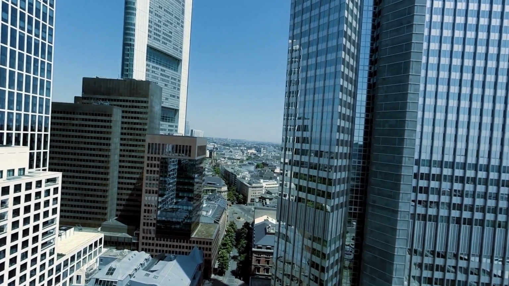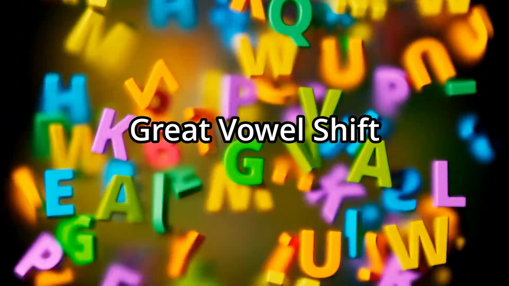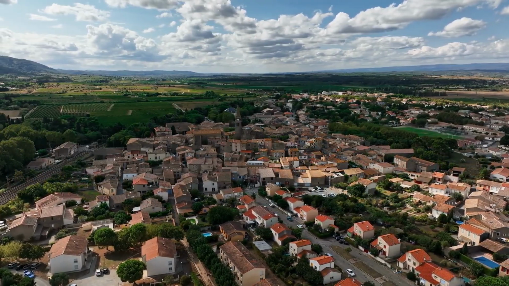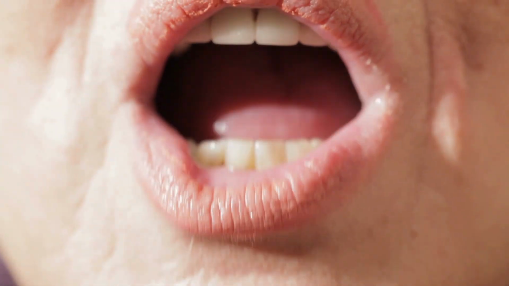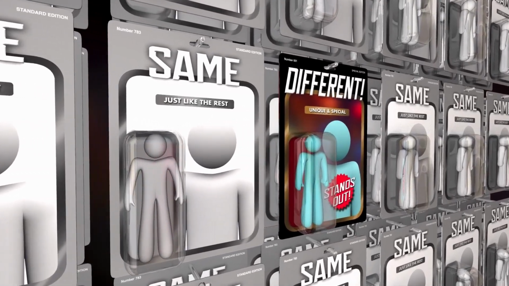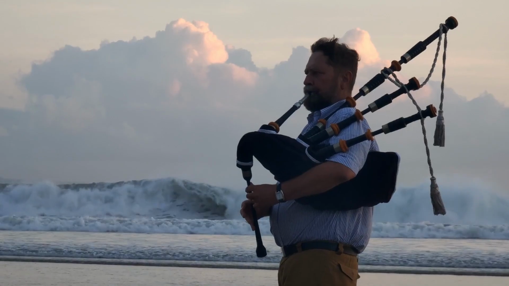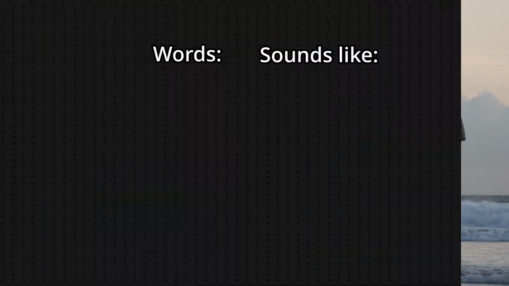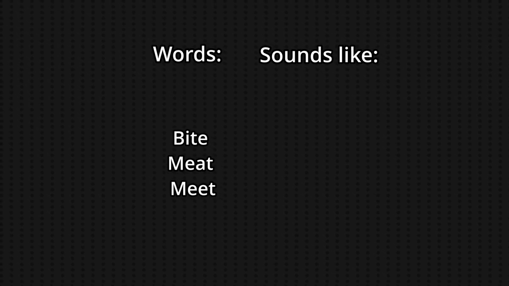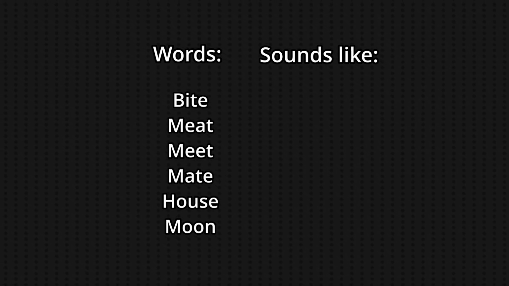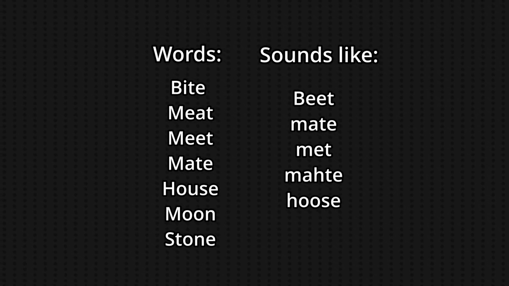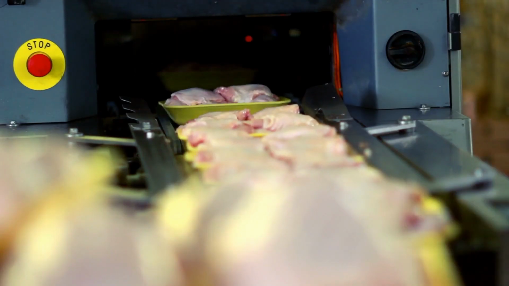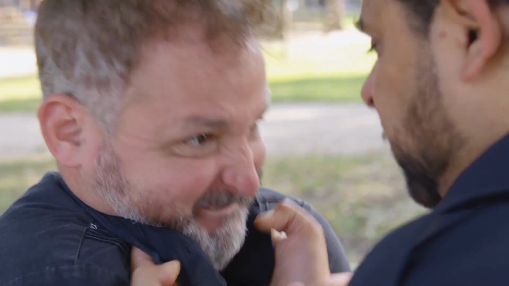Before talking about modern English, we must talk about the Great Vowel Shift, which was a 300-year-long period between the years 1400 and 1700, which consisted of major changes in the pronunciation of the English language. Before the Great Vowel Shift, the pronunciation of most vowels was very different. Think of it as having a more Scottish pronunciation. Words like bite, meat, mate, house, moon, and stone would have been pronounced like beat, mate, met, mat, hoes, mon, and stone. I probably butchered that, but anyways, the causes of the Great Vowel Shift are still debatable.